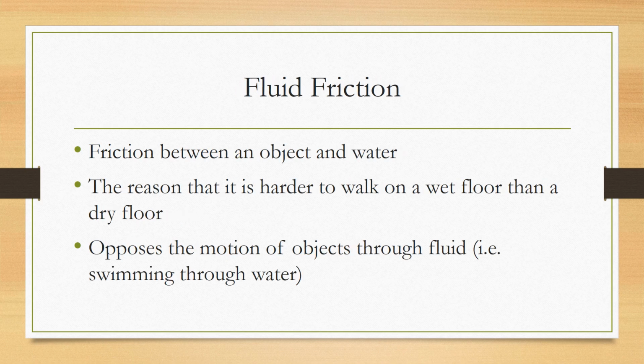Type of friction is fluid friction. So your book specifically says between water and an object. Water is a very main example because it's a very common fluid, but even the air is considered to be a fluid object. So if you move your hand around in the air right now, you'd be able to feel the wind and that resistance of your arm moving. You can feel that because your hand is hitting all the air particles and there's a friction between your hand and the air. So that's a fluid friction.